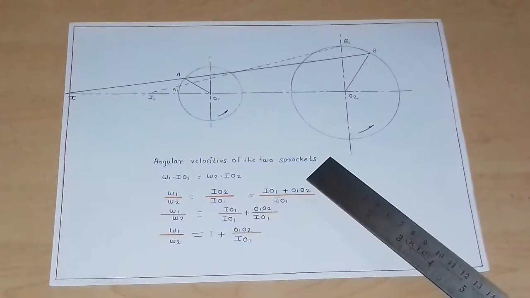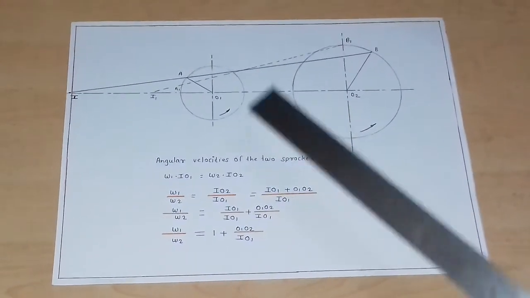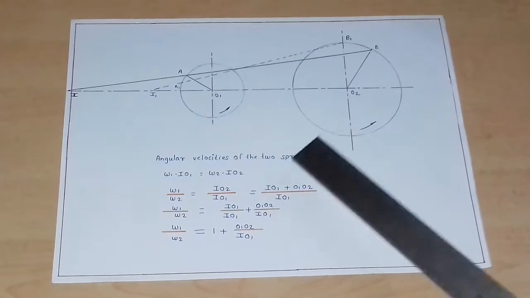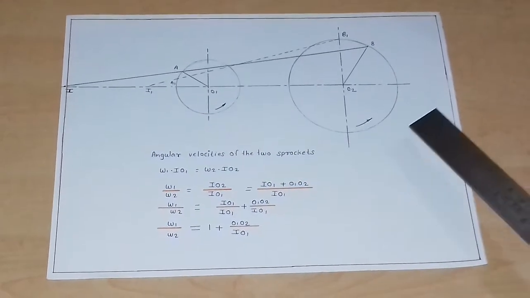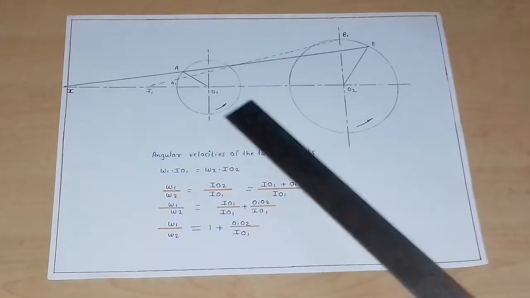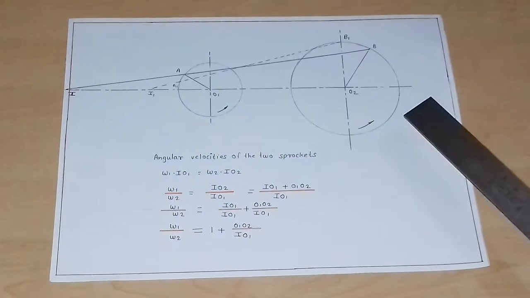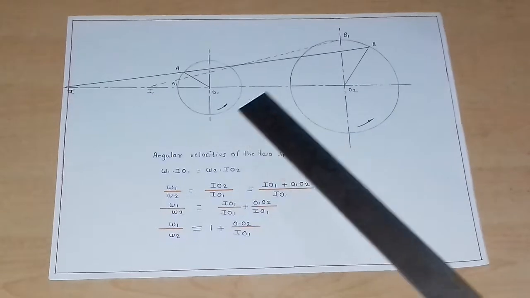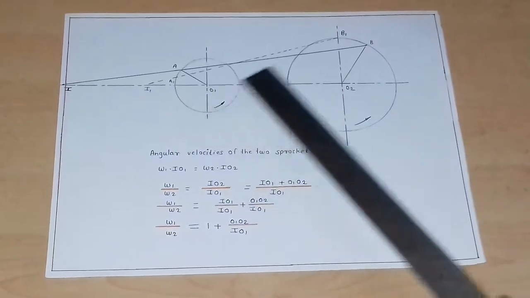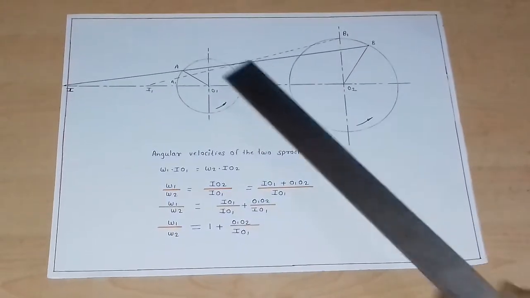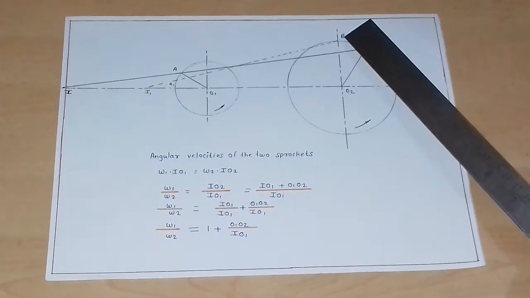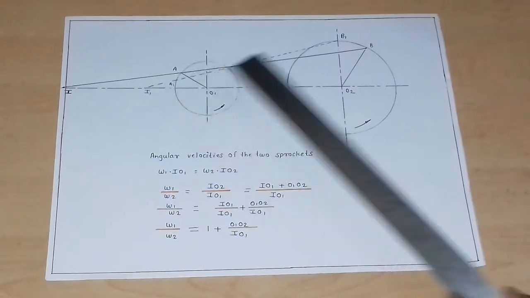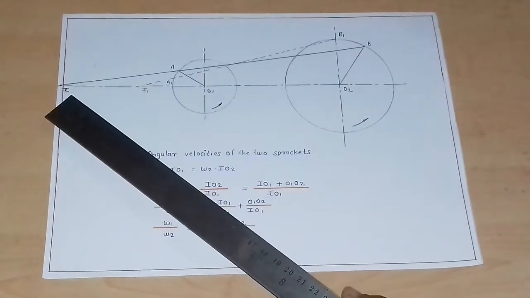Angular velocity ratio for two sprockets. This shows the arrangement of chain drive in which the smaller is the driving sprocket and the bigger is the driven sprocket. Both sprockets move in the anti-clockwise direction. When the two sprockets are rotated, point A will reach A1 and point B will reach B1. If we extend line AB, we get point I.